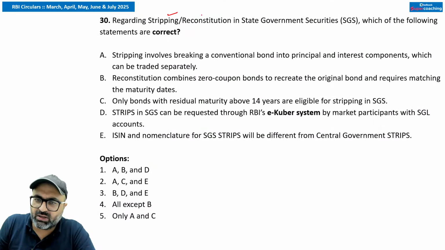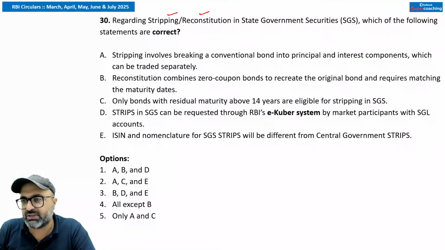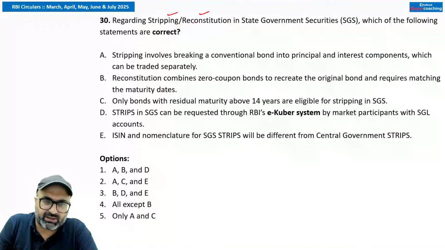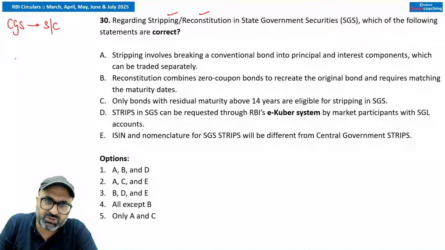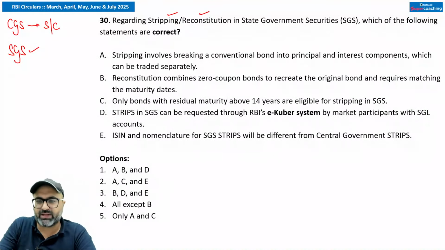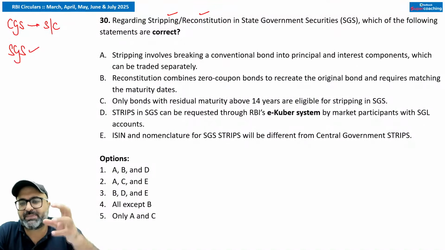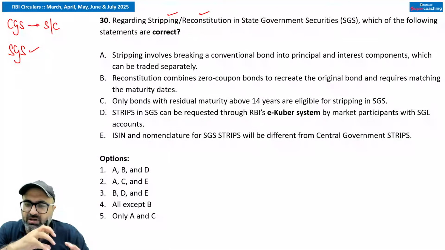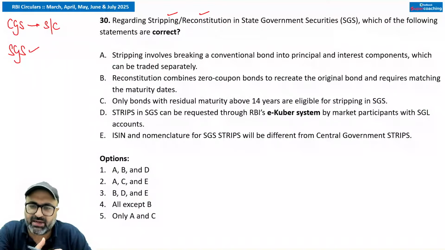Talks about stripping or reconstitution in the government securities. Which of the following statements are correct? तो याद रखना, central government securities they were already allowed with the process of stripping and reconstitution, but now this has been allowed for the state government securities as well. लेकिन क्वेश्चन है इसका मतलब क्या है? If anyone asks you what is the meaning, sir, it is basically breaking a conventional bond into its individual cash flows, principal plus interest, which can be traded separately.